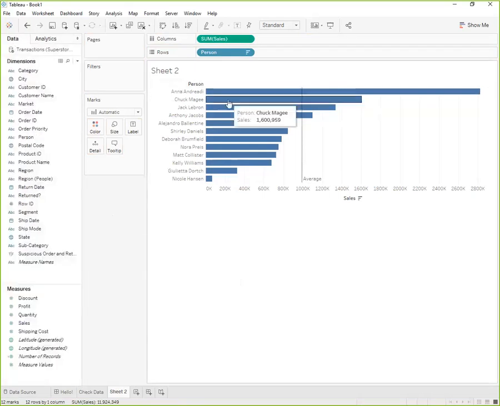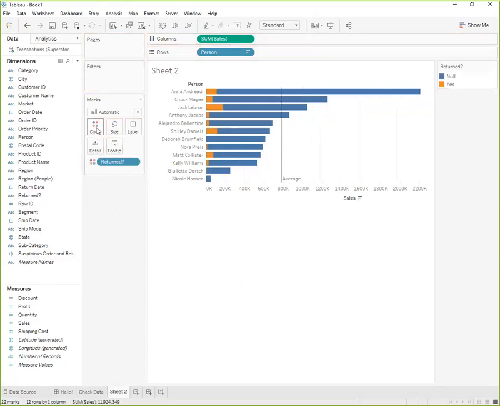Okay, so of all sales made, how many were returned? Well, if we look over here at our dimensions, we can see that one of our fields flags whether or not an order was returned. Okay, so we can see our return sales here in orange. And it looks like Jack LeBron had the most return sales, followed by Shirley Daniels, and then Anna Andreotti.